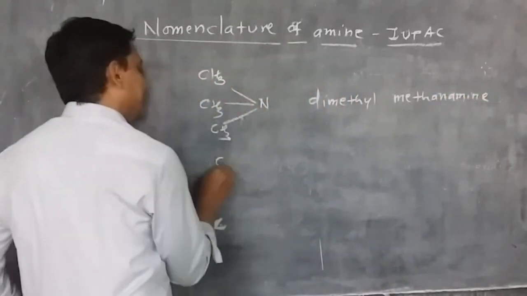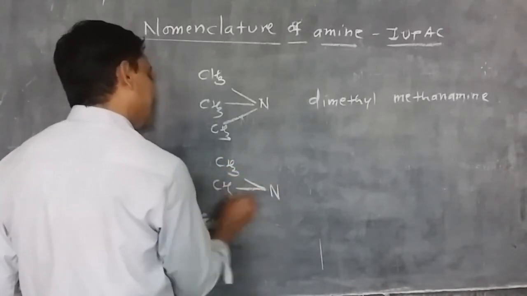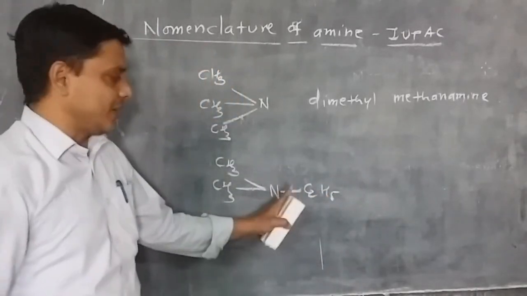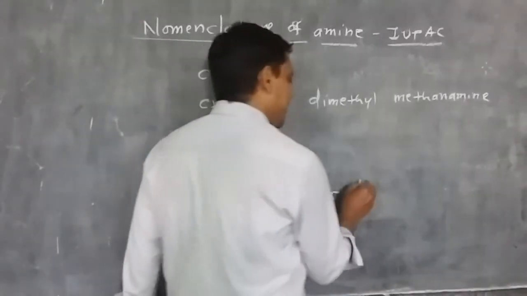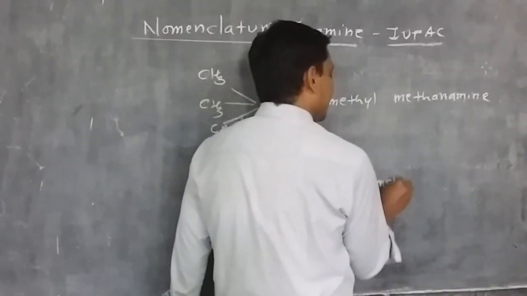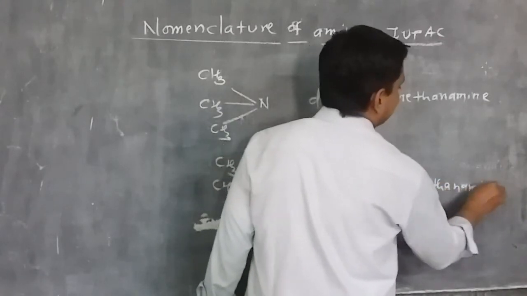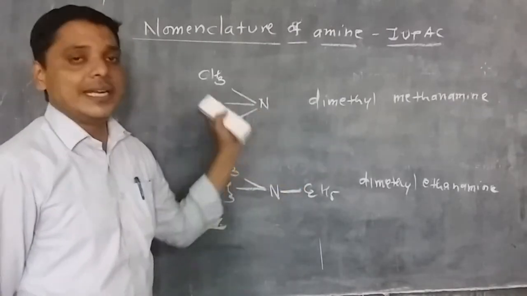Or maybe different alkyl groups are there: CH3, this N, then CH3, and suppose C2H5. Now C2H5 is the larger alkyl group, so it is considered the parent alkane, and the name is given as dimethyl and then ethanamine. This is the IUPAC name. So using this system, we can give names.